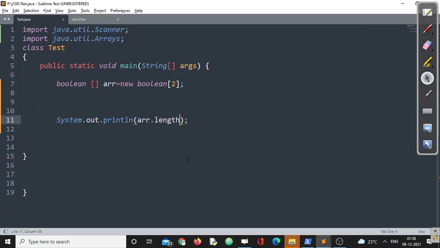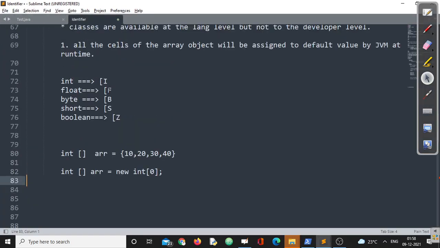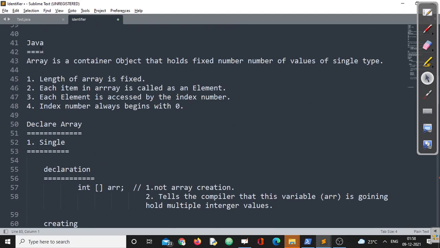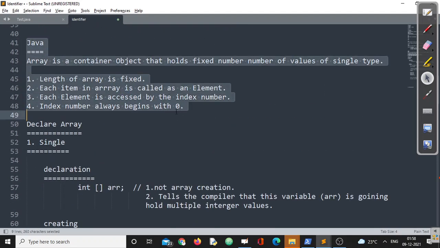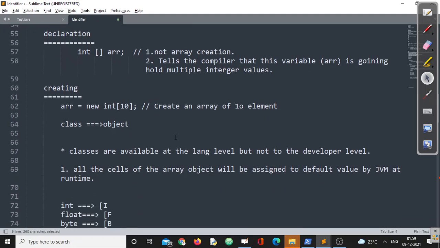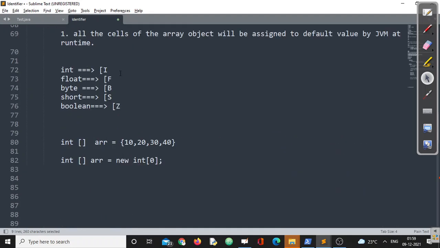Fine. Now, I think this is all about the array, what exactly arrays are, why we require arrays, and how Java is basically acting on a single dimension array. I repeat, I have not covered any double dimension array. And for single dimension array, we have already seen the class name.